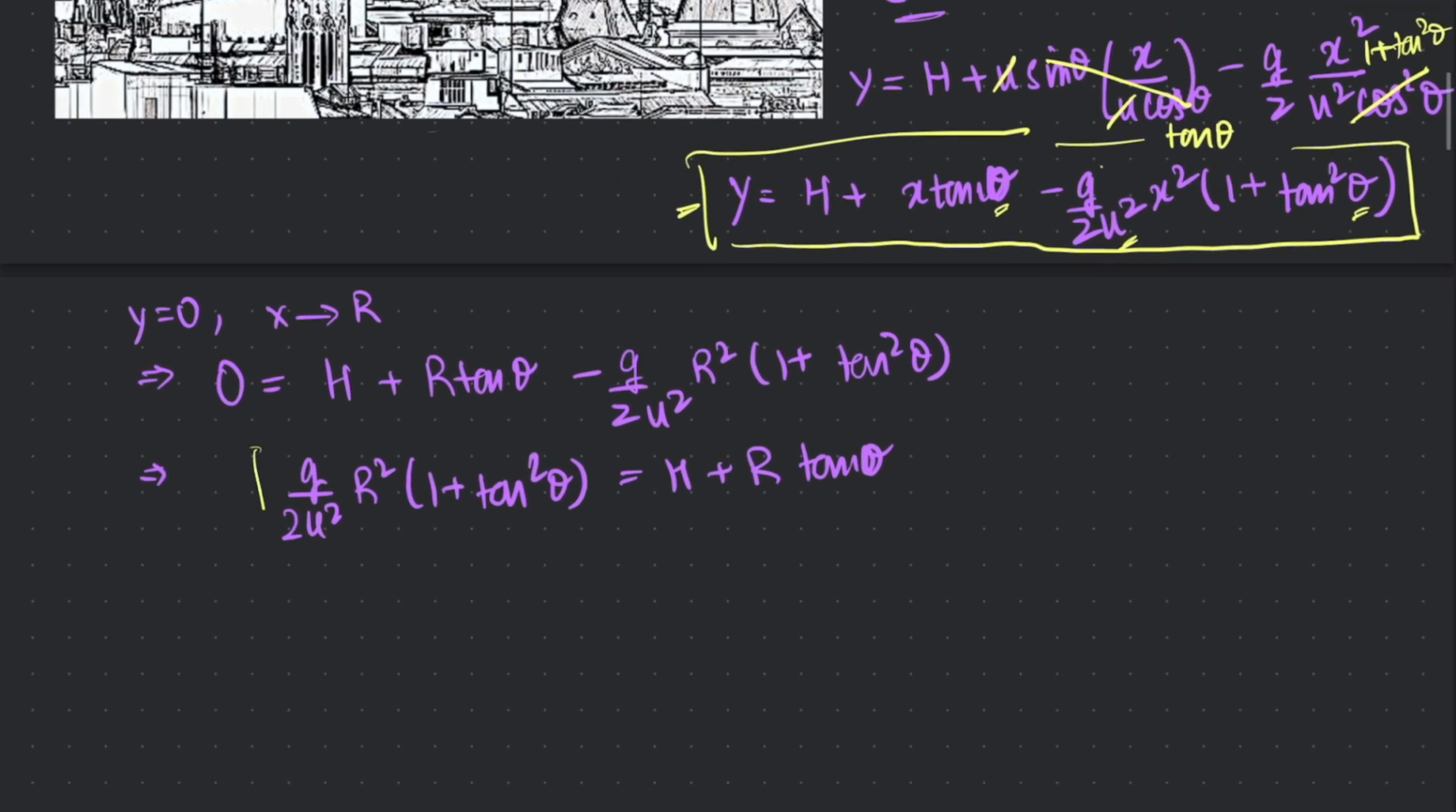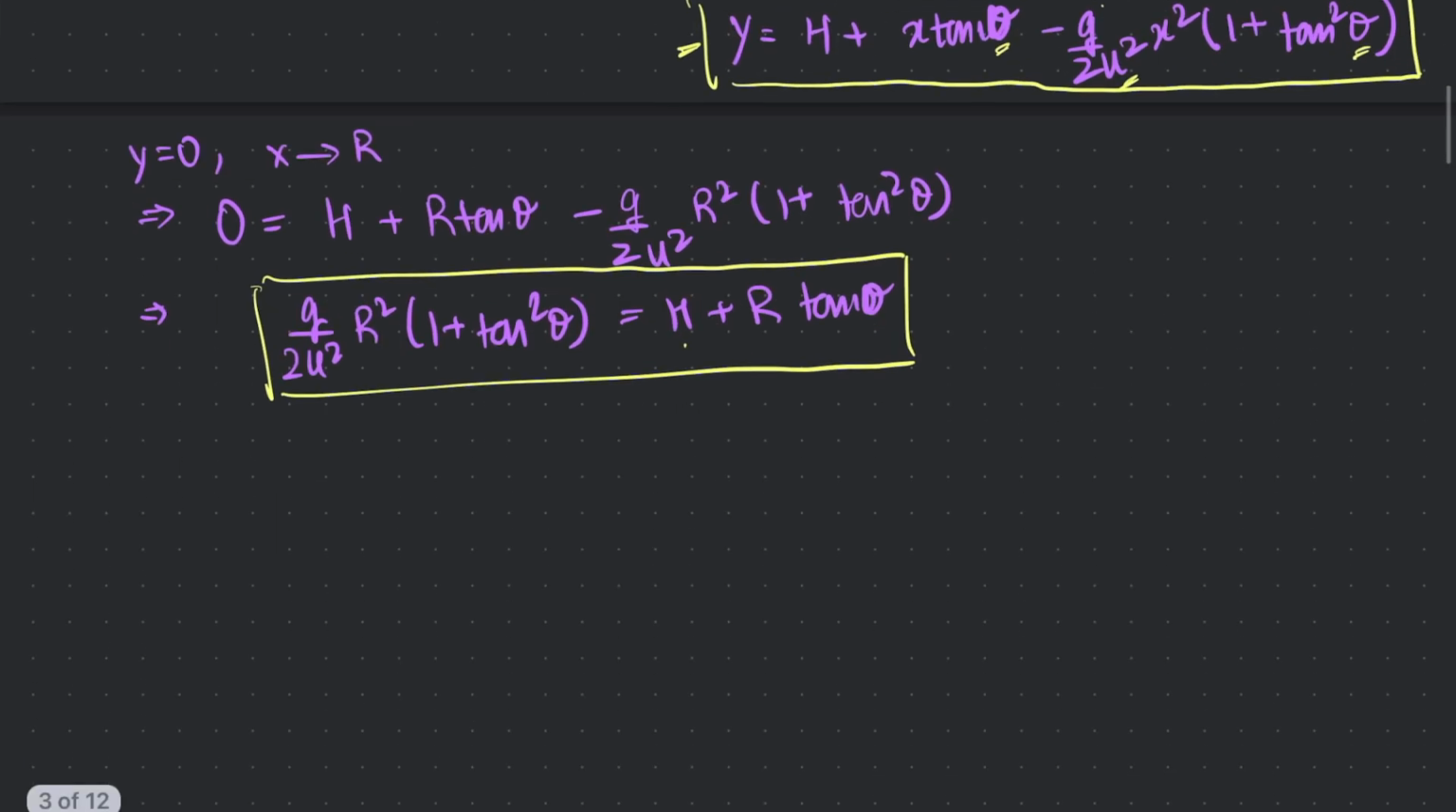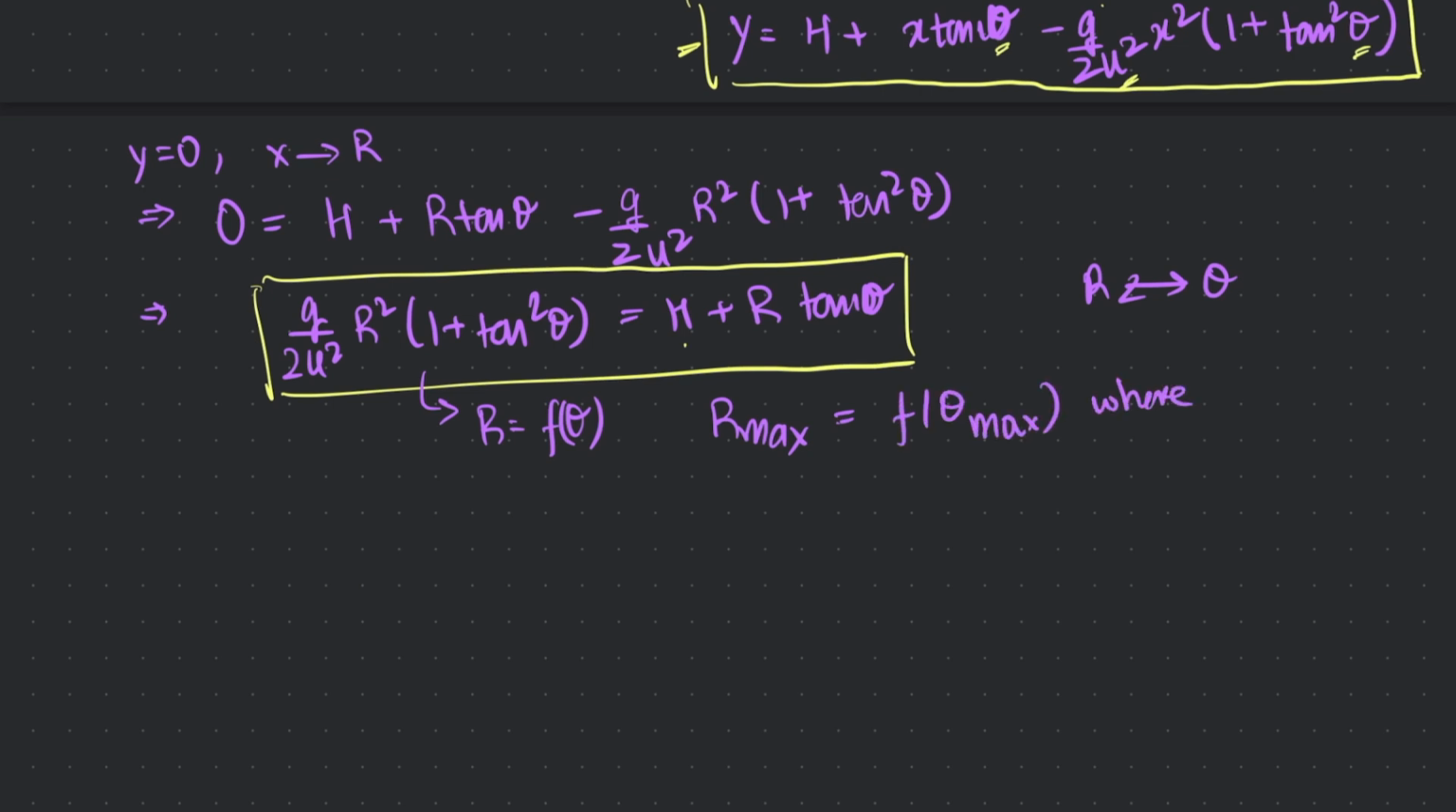So this is the expression we were looking for, which relates the range of the particle, or the ball, as a function of some of the constants g and u, as well as the important constant of the height of the tower. So at this point, we effectively have a relationship between r and theta. And in theory, one could express r as some function of theta, and if we know that, then we can figure out the maximum range would be the same expression at theta max, where theta max would have been that theta, such that the derivative of r over theta at theta max would have been 0.